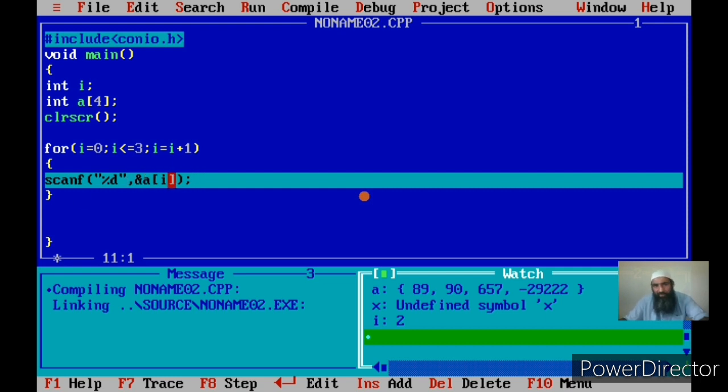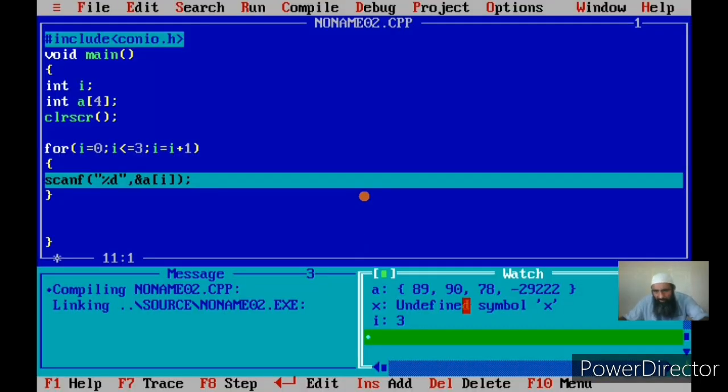Initially this scanf was referring to the 0th element. After that, it referred to the first element, and currently, since the value of I is 2, it is referring to the third element, because the index, or the subscript, of the third element is always 1 less. So I am inputting the third element. I give the third element as 78. Now you see that the third element has also changed.